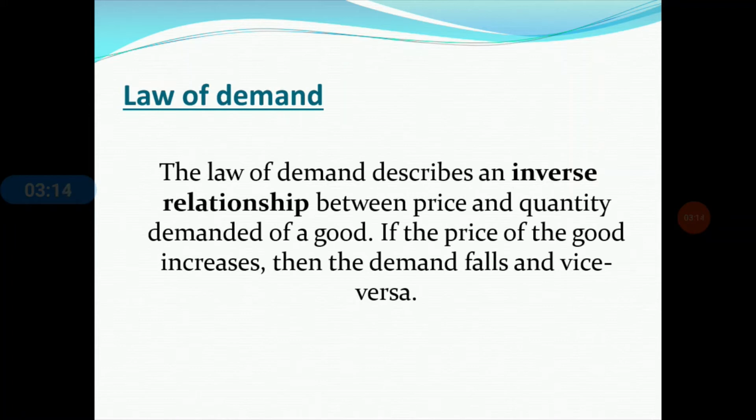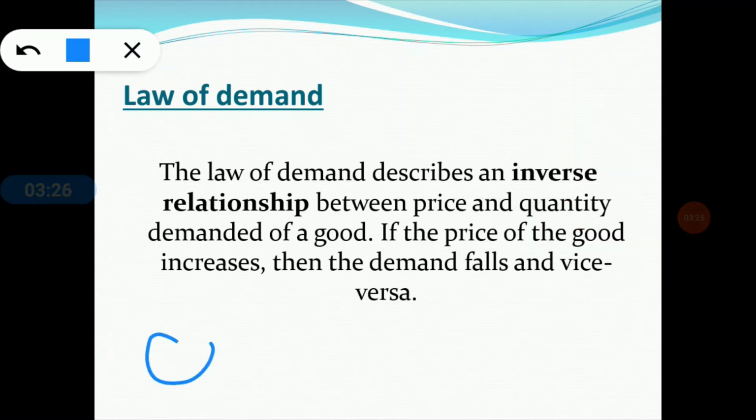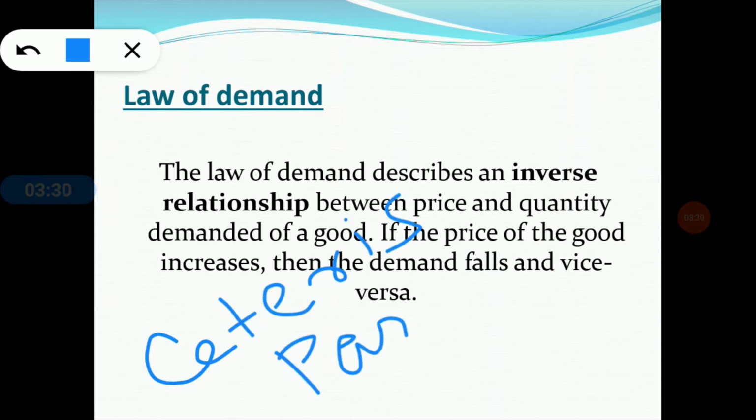But for developing the law of demand, we consider only price, and other things remain constant. This situation is known as the ceteris paribus condition. Ceteris paribus means only the price of the product changes, other things remain constant.